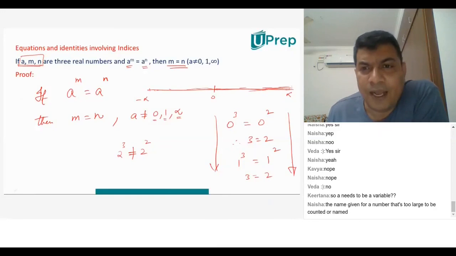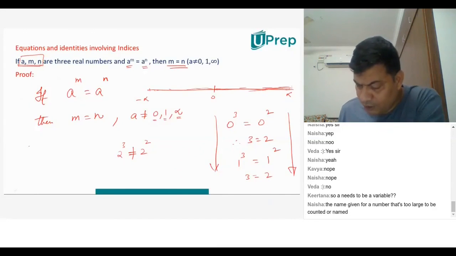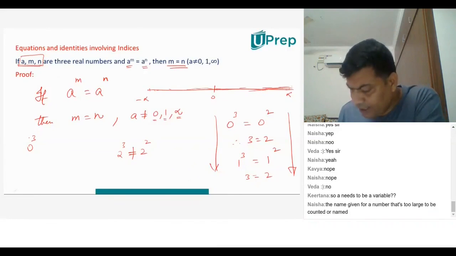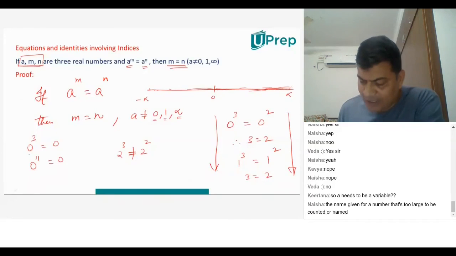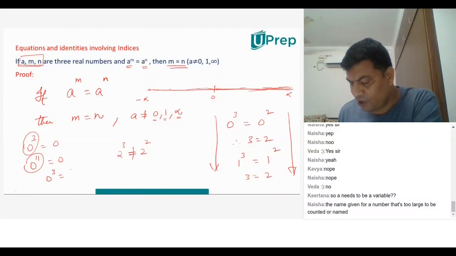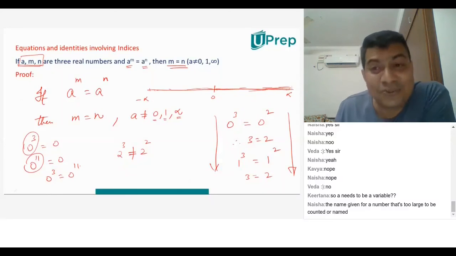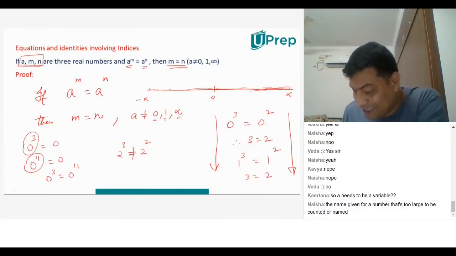I appreciate that. Now, what is 0 cube, Arjun? 0 cube is 0. Very good. Similarly, tell me what is 0 to the power of 11. 0. I am now saying 0 cube is equal to 0, therefore 0 cube is equal to 0 to the power of 11. And that is true. Correct. But that doesn't mean that 3 is equal to 11.